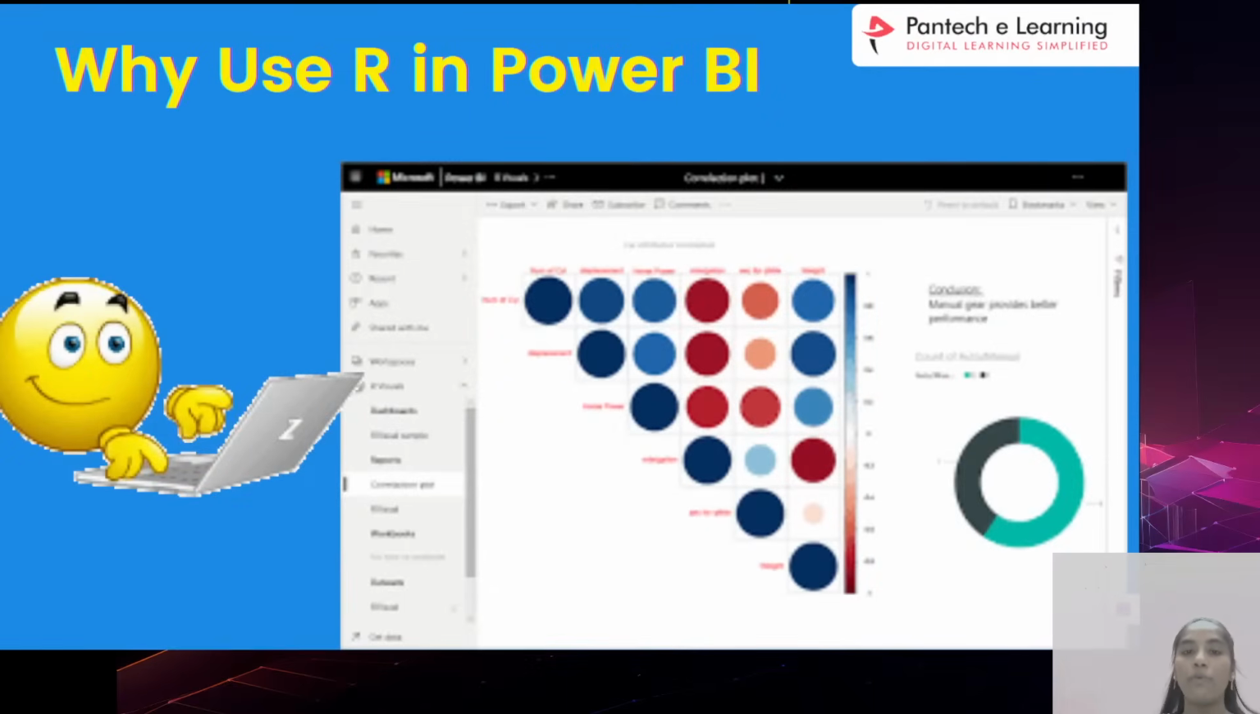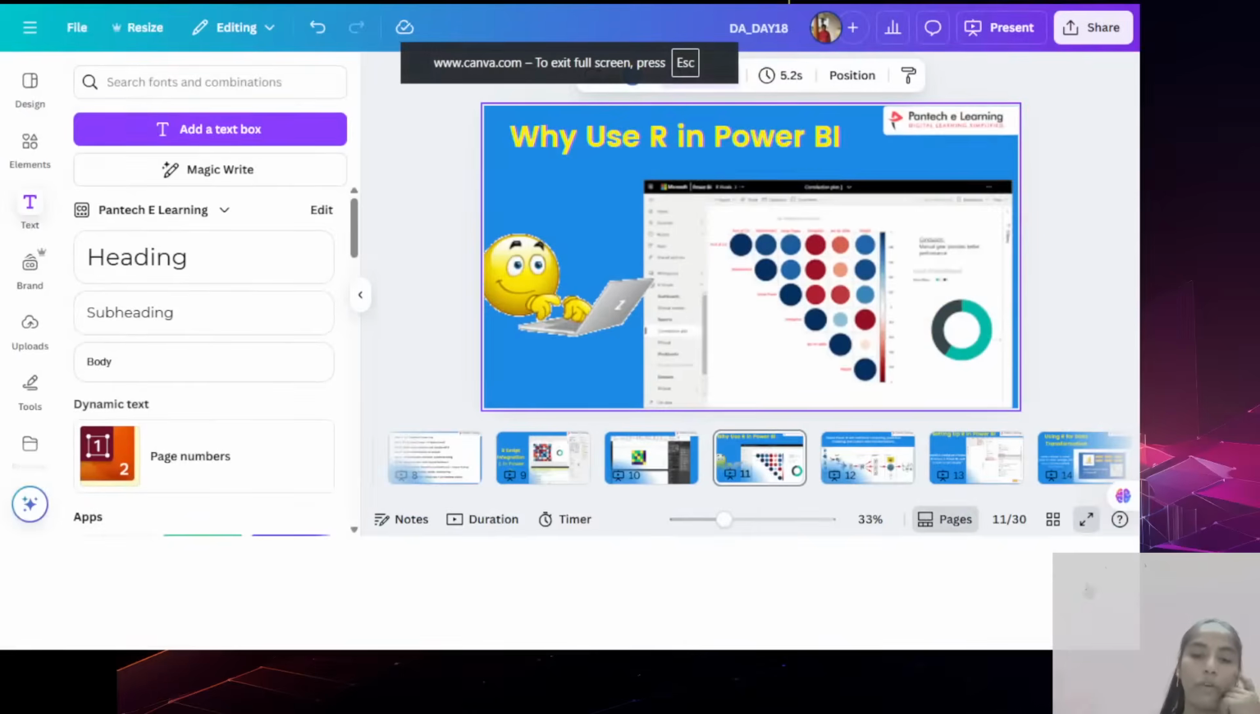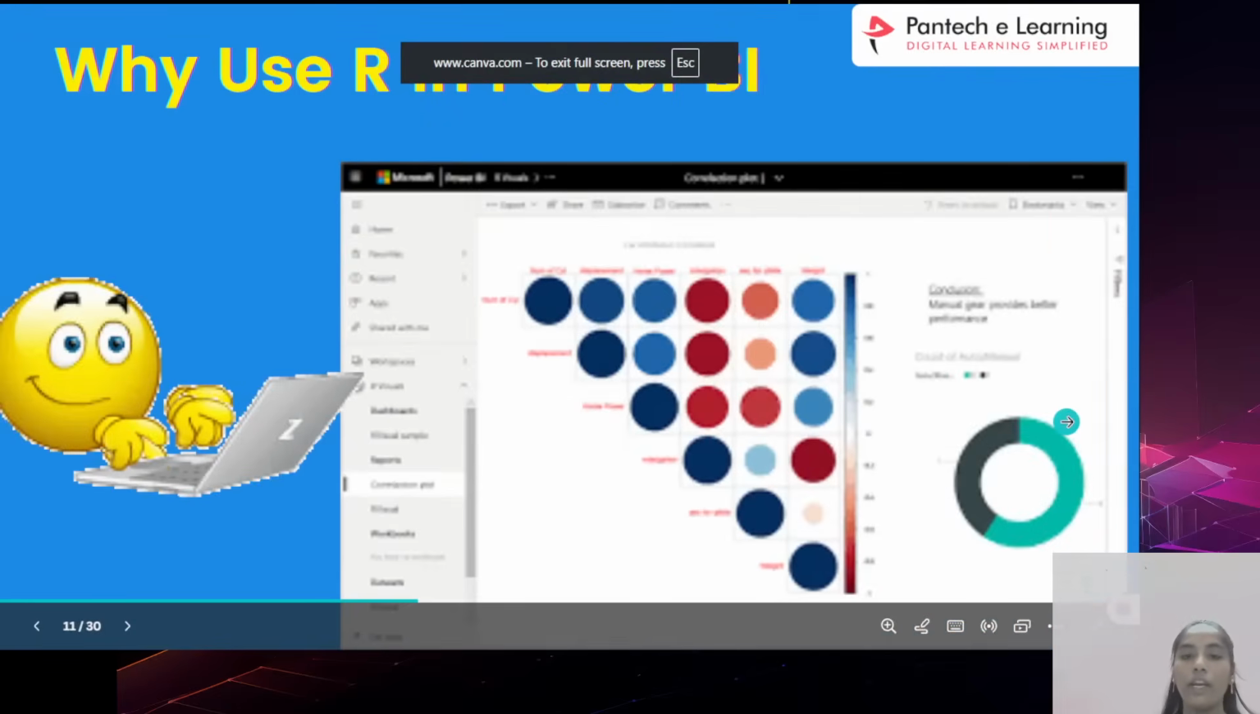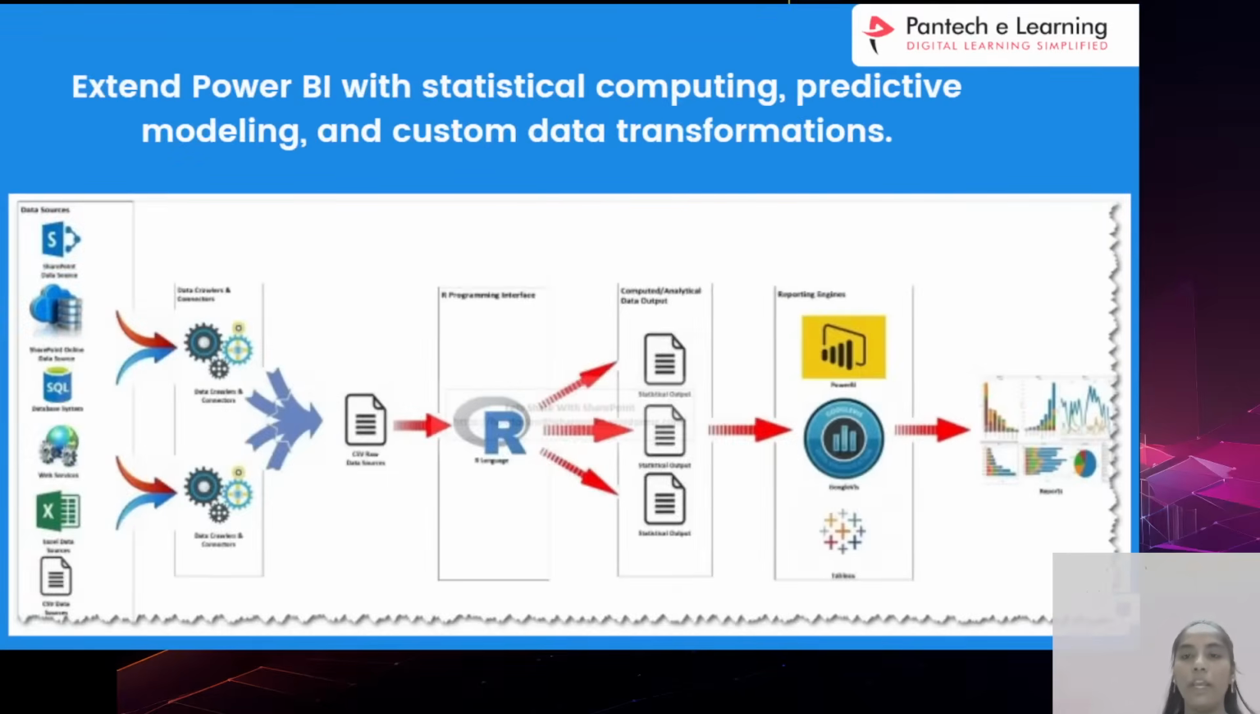Why are we using R programming in Power BI? Definitely we should know why we are using R programming in Power BI, because then only you can understand the use of Power BI with R data analytics. Here you get very clear information, and the visualizations and statistical calculations are very simple. As per the definition, it extends Power BI with statistical computing, predictive modeling and custom data transformations. Here you can observe.